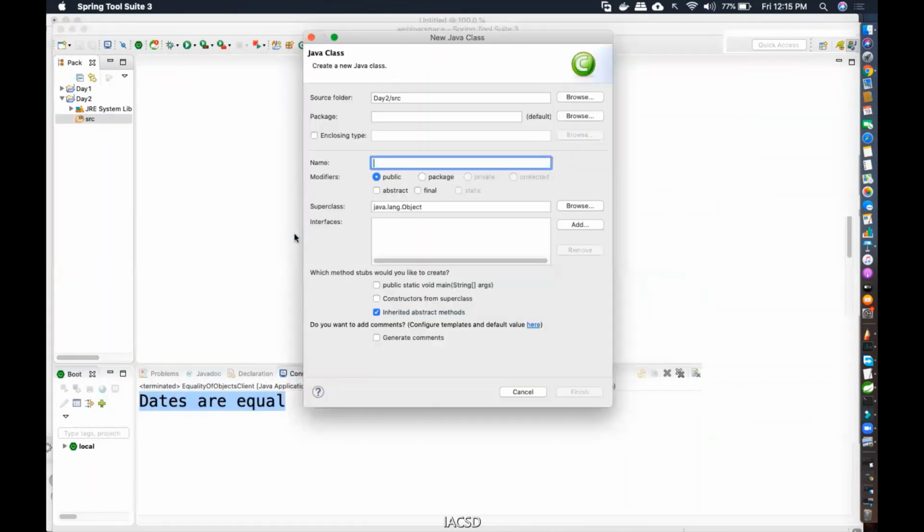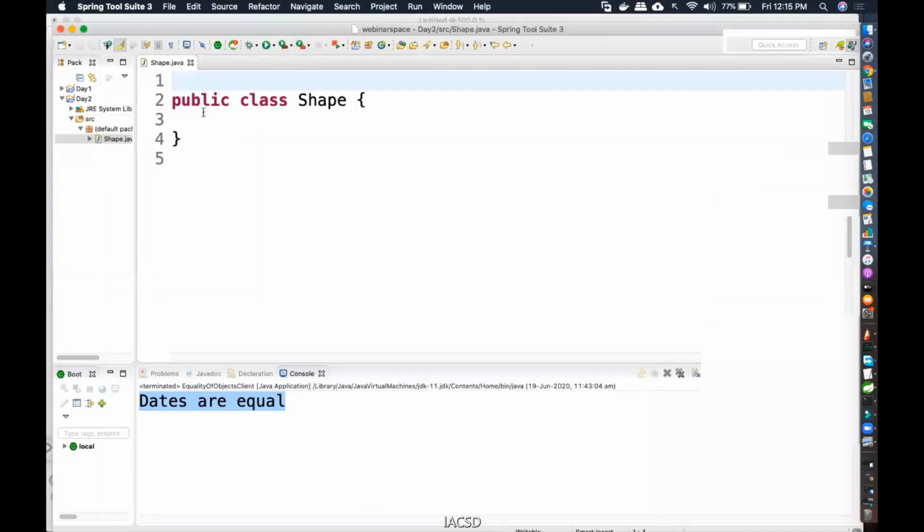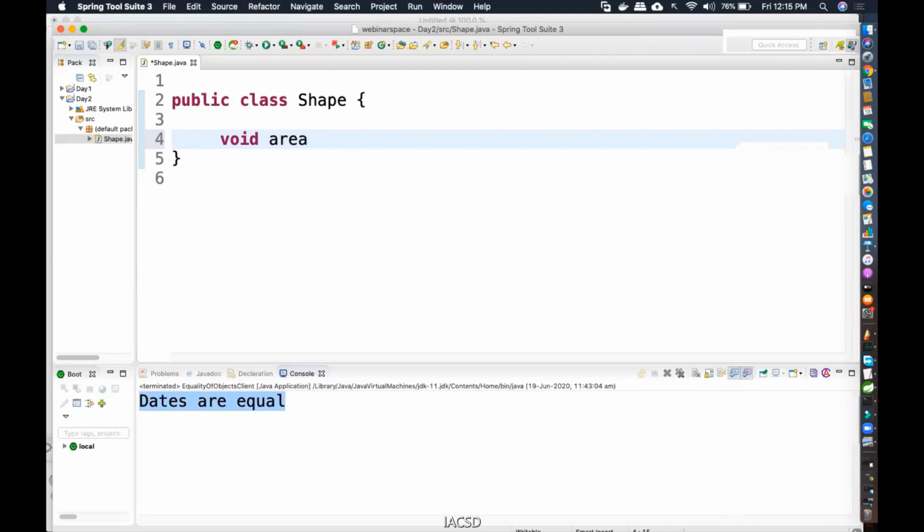Okay, so I'm going to create a class. I'm going to call this shape. In the shape class, if I tell you to find the area of a shape, can you find it? No, how will you find the area of a shape until you know what type of shape it is? So I'm going to write void area. This is only going to be declared, because I don't know how to calculate the area until I get to know what type of shape. So a method that is only declared and not defined, what is such a method called?